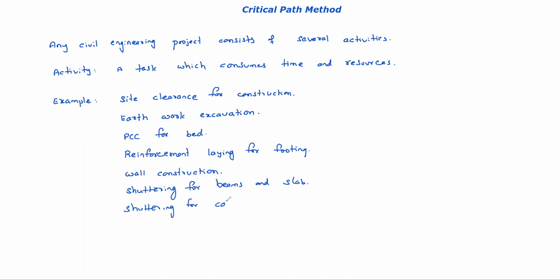Shuttering means formwork, okay. Columns, flooring, plastering. See, all these are activities. Okay. Understood? Any project will be consisting of generally several activities, right?